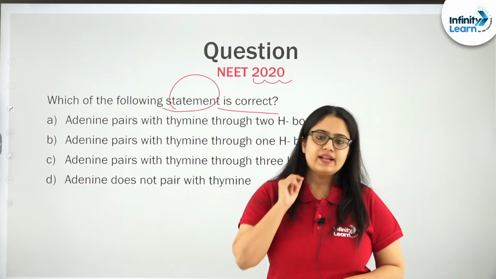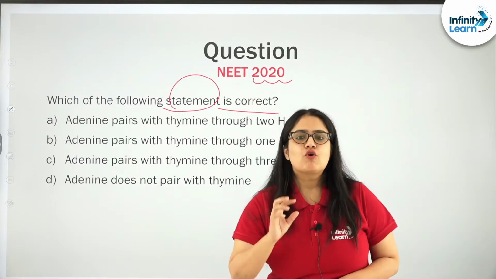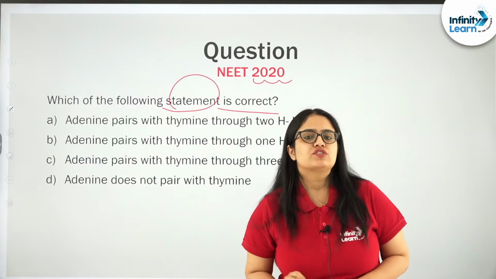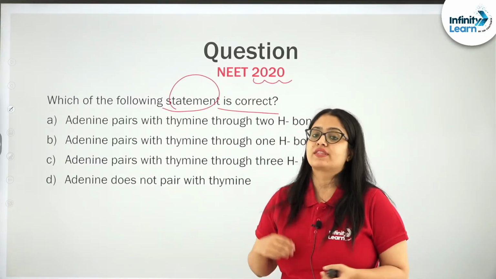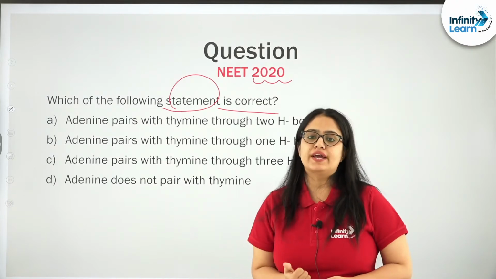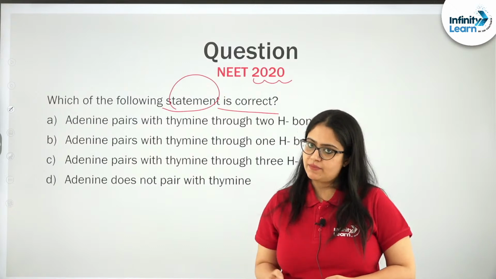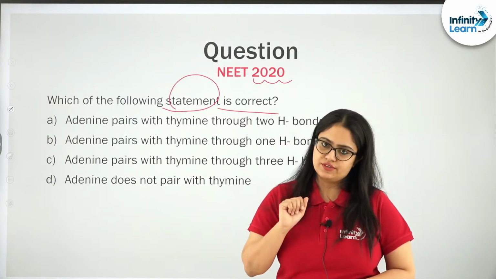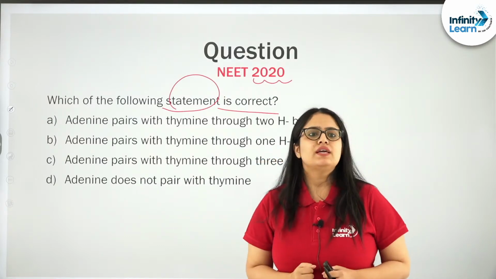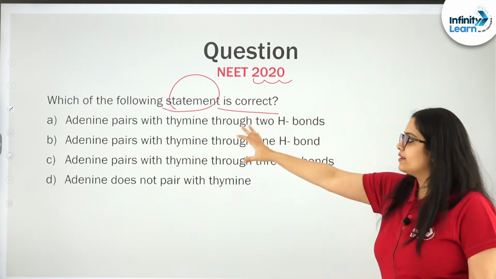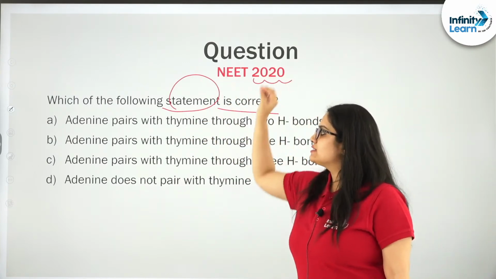There are 4 possible types of nitrogen bases that can be present in the nucleotides of the DNA. It can be adenine, thymine, guanine and cytosine. So please help me in knowing which one you think is the right option.